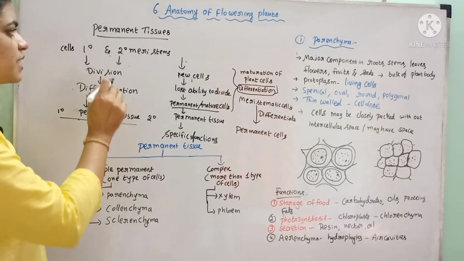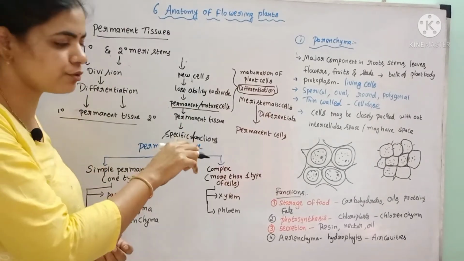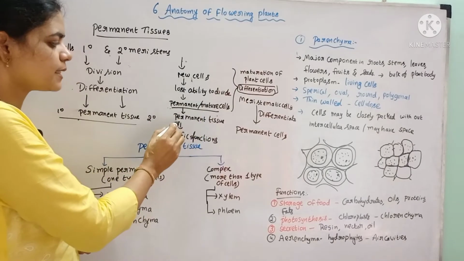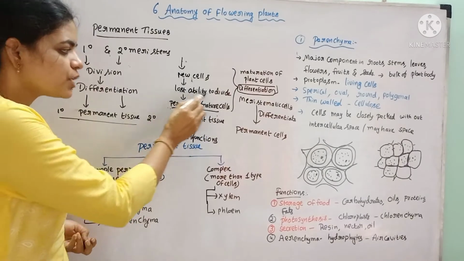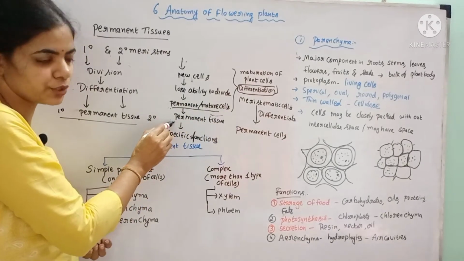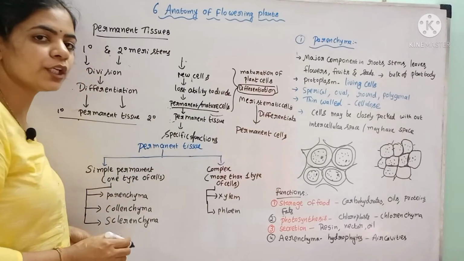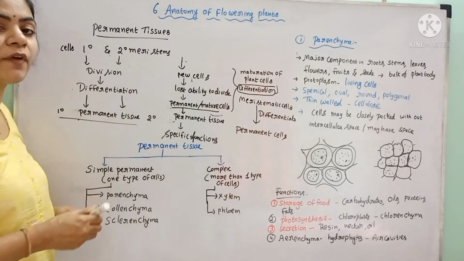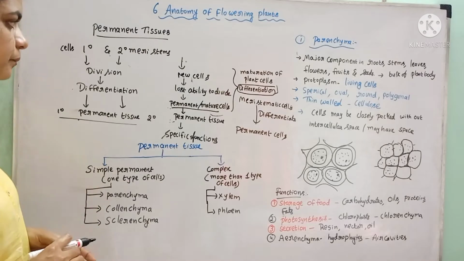That means the meristematic tissue consists of immature cells, whereas the permanent tissue consists of mature cells, and these mature cells form the permanent tissue. These permanent tissues carry out specific functions in the plant body.